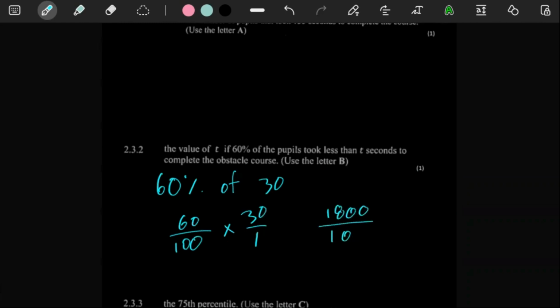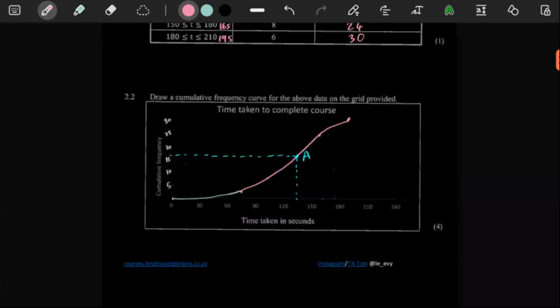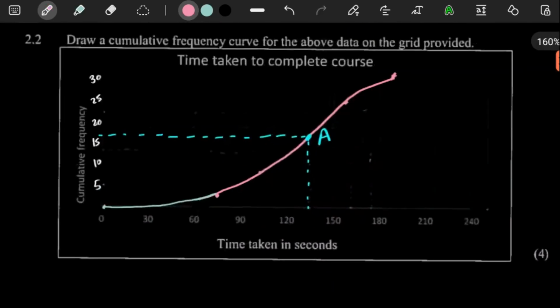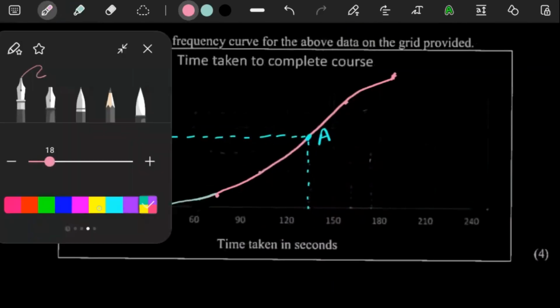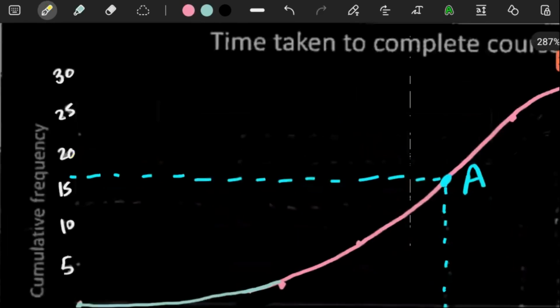I don't even know why I'm doing this with my head when I can just use a calculator. But yeah, so 60% of everyone is around person number 18. So what we know is 18 would be just below the 20. So somewhere over there is where 60% of the people would be.